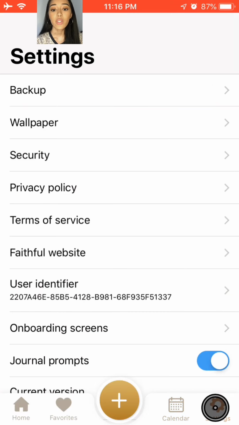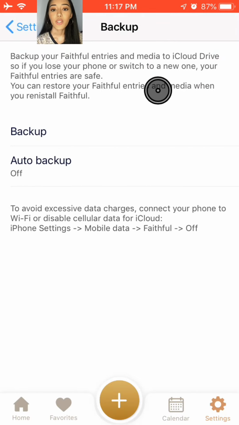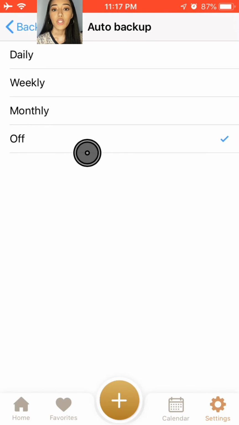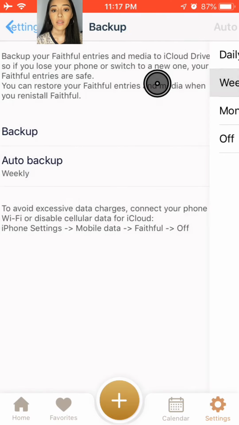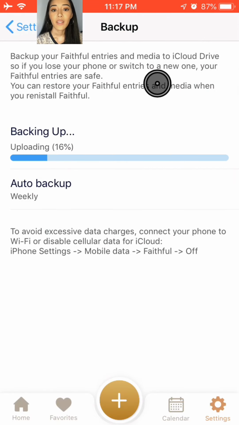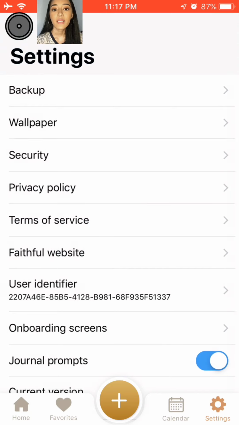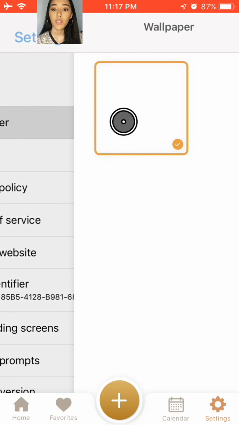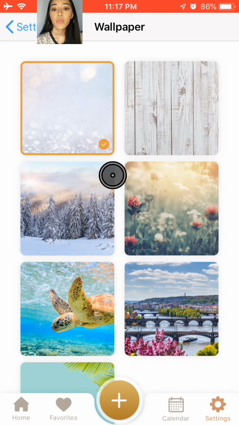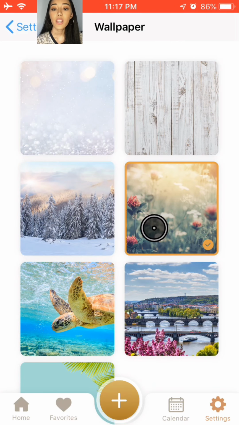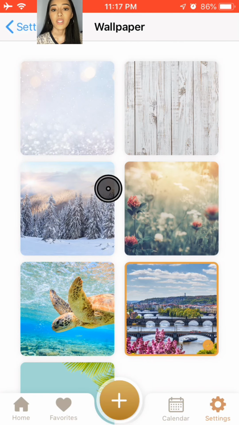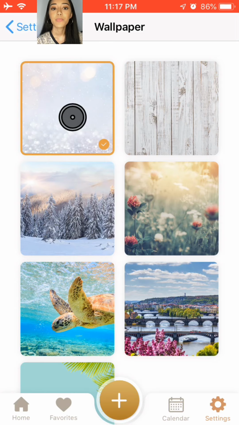And on settings you will find backup. Now this is very important, especially for me, so I'm just going to click auto backup, and I'm going to choose weekly. I want a weekly backup for my entries. Now it is backing up. It's quite fast. There you go. And then go back to the settings, and you will also find wallpaper. You can choose whatever wallpaper you like for your home page, but I kind of like the original one. It's very simple, so I'll go with that.